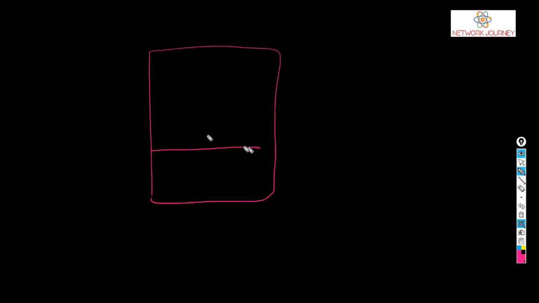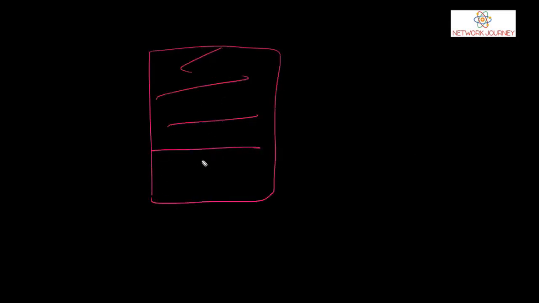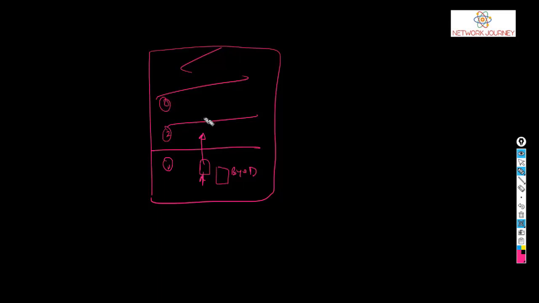The simple example is, let's say you have a building with 15 floors. Now there is a user here with his BYOD, bring your own device. Now if he walks or climbs to the next floor, let's say he goes from floor number 1 to floor number 2 or 3, what if the policy gets changed on every floor?